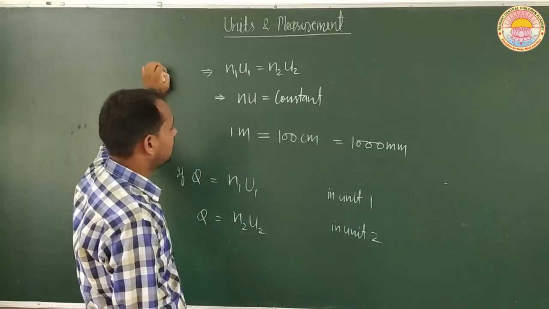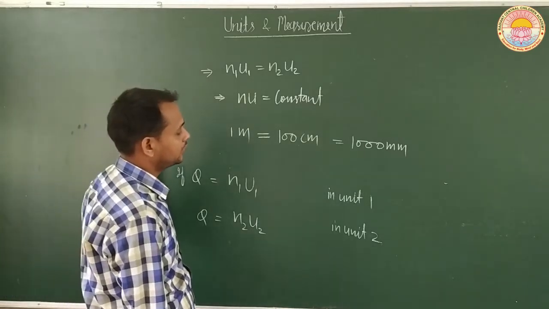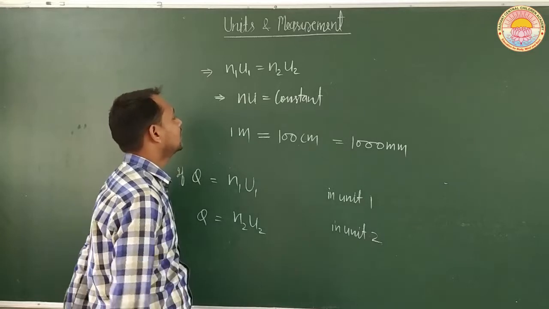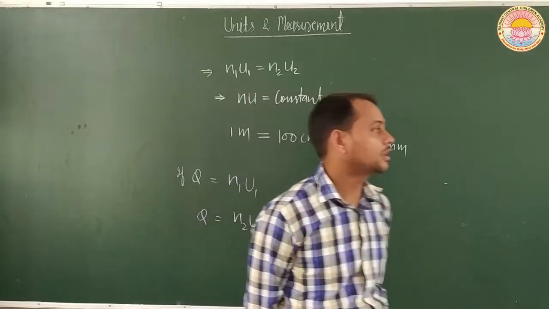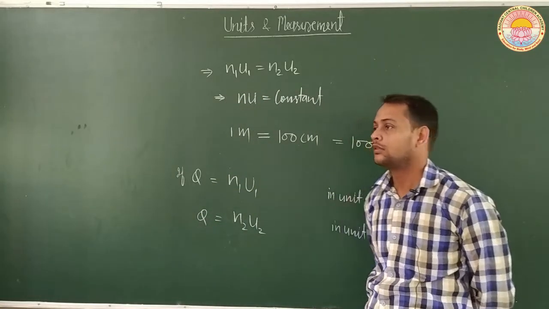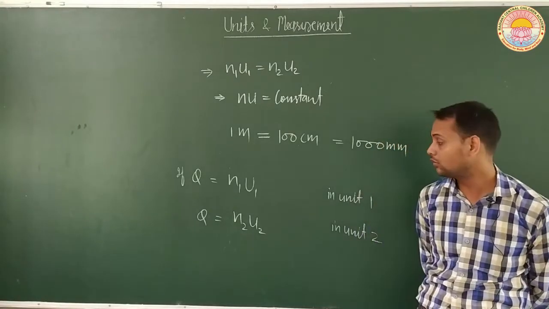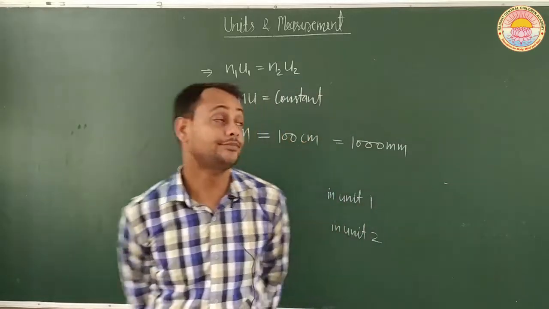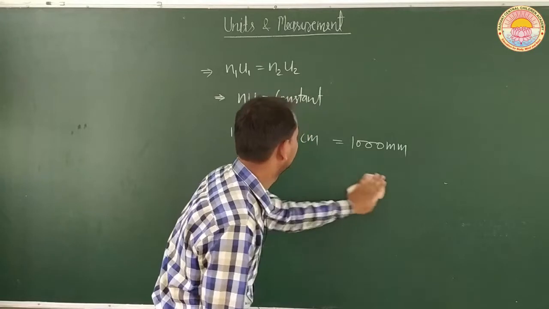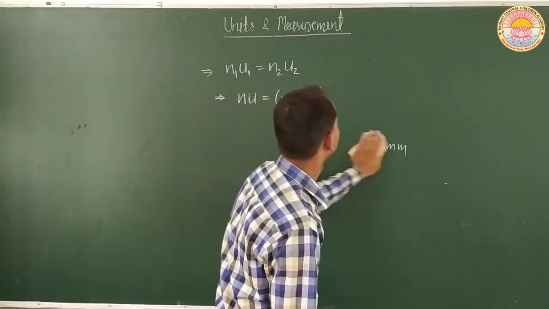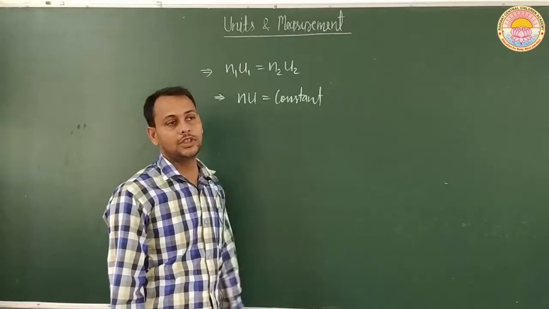So here we can write down these things. A given physical quantity can be written in different units, and we have to study these units: what are the units in use at this time and what were the units used some time before. So this is all about physical quantity.